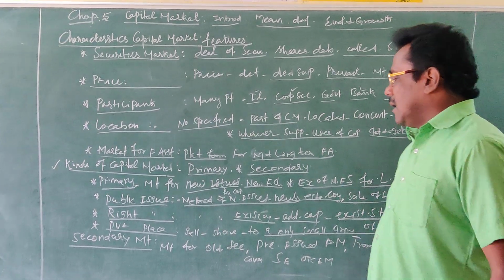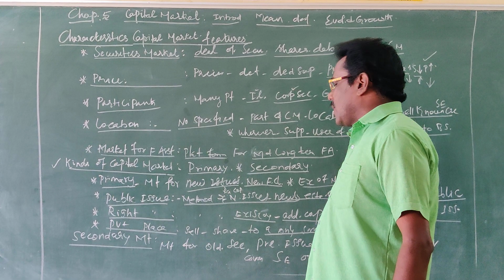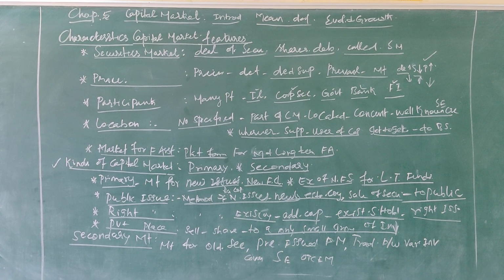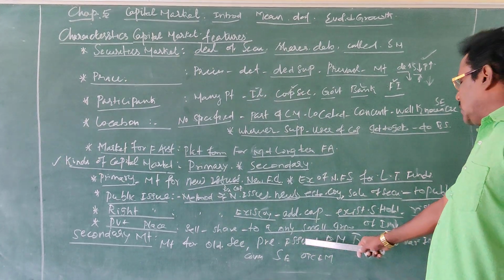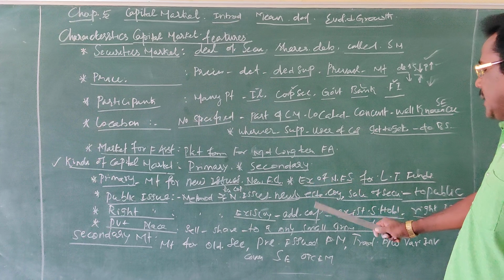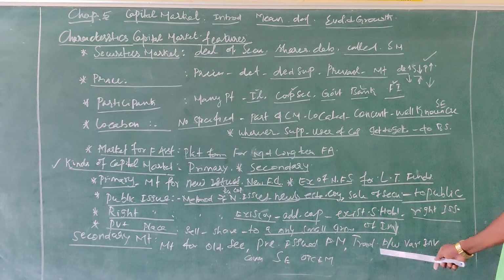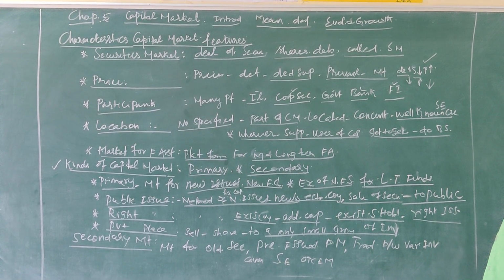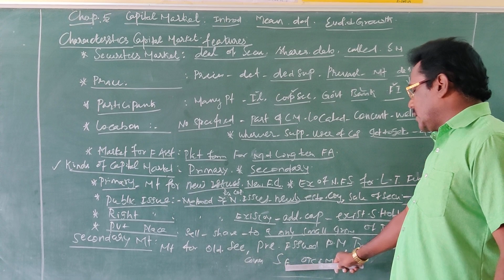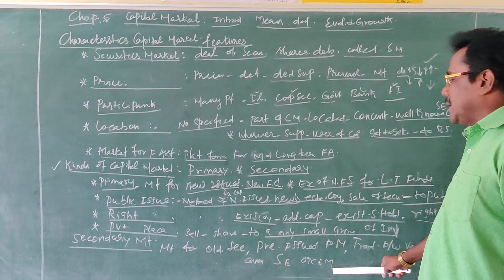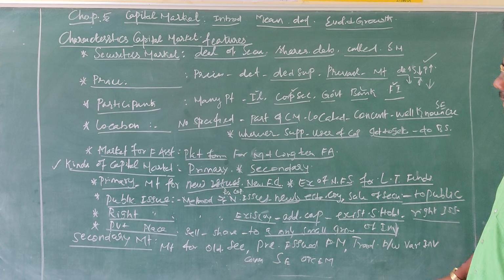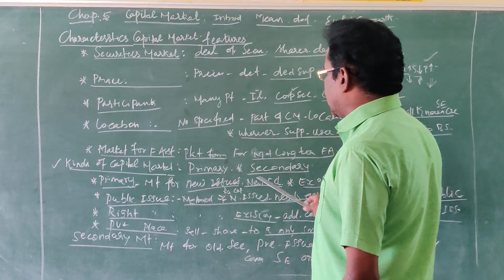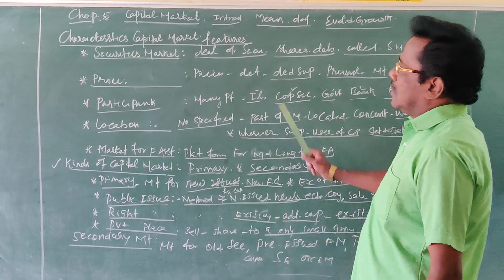I repeat once again, secondary market is a market for sale of old securities which were formerly issued in the primary market. The securities are issued in the primary market, and again sold in the secondary market. The trading takes place between the various investors. The secondary market is engaged in the stock exchange and over the counter exchange market. So this is the information about the various kinds of capital markets, primary market and secondary market.